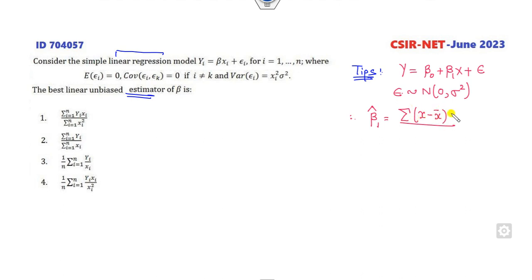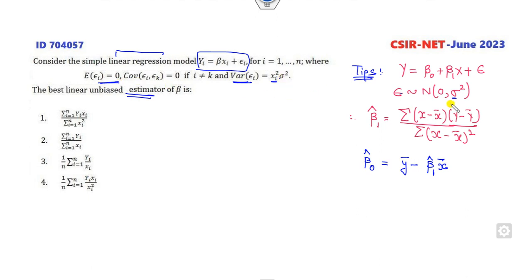It is the sum of (x minus x bar)(y minus y bar) divided by the sum of (x minus x bar) square. Fine. And how can you find the estimator of beta 0 cap? This is y bar minus beta 1 cap times x bar. X bar is the mean, y bar is the mean. Now look at that. In this case, the variance is sigma square, but here we have a variance xi square. So we will try to convert this equation so that epsilon has mean 0 and variance sigma square.